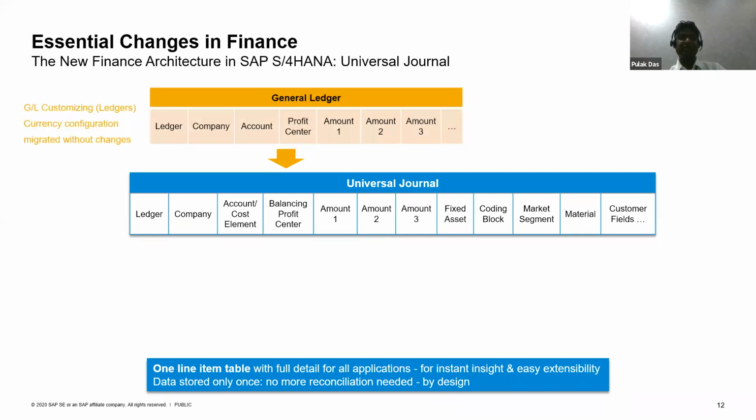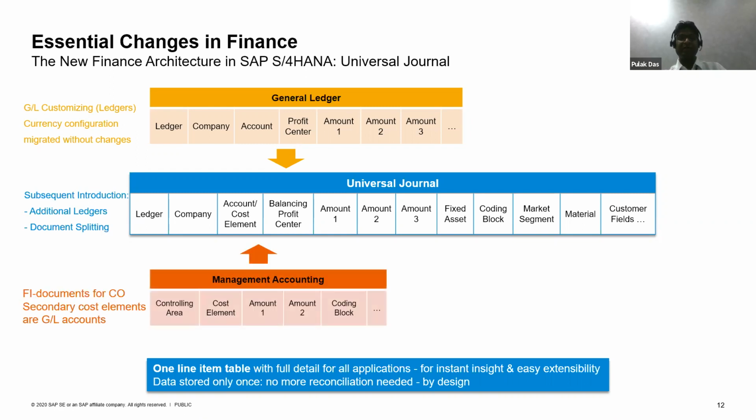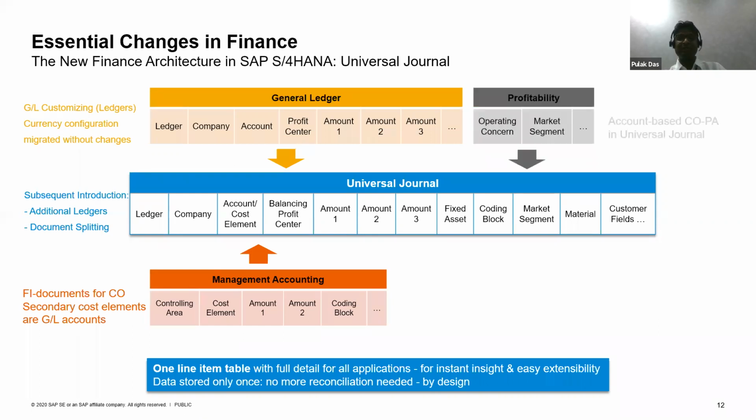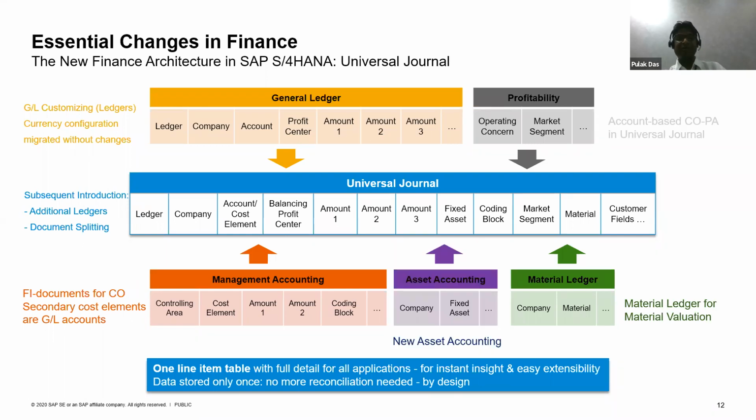Compared to the earlier design, what used to happen? Your general ledger used to have separate reporting structure tables, and subsequently you had management accounting, which we generally know as the controlling module in SAP, with separate tables and data structures for profitability analysis. You talk about material ledger or asset accounting.